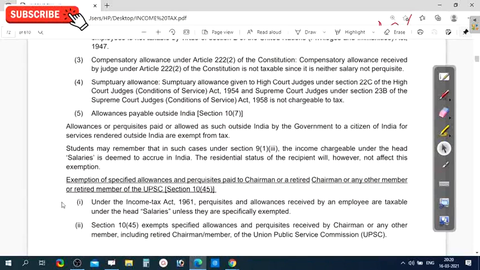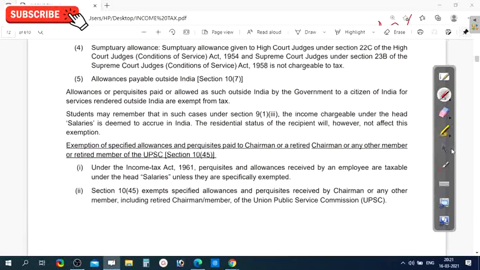Let us see such allowances. Allowances or perquisites paid or allowed outside India by the government to a citizen of India for services rendered outside India are exempt from tax. Any allowances and perquisites paid outside India, because he is performing duties outside the country for the government as a citizen of India, are exempted.